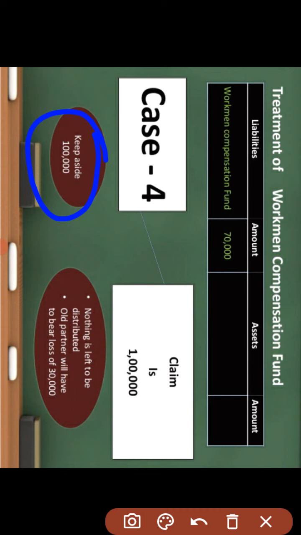Nothing will be left here to distribute, and the old partners will have to bear the loss of rupees 30,000. In this case, the old partners will have to bear 30,000 along with the 70,000 to make the full payment of the workman compensation.